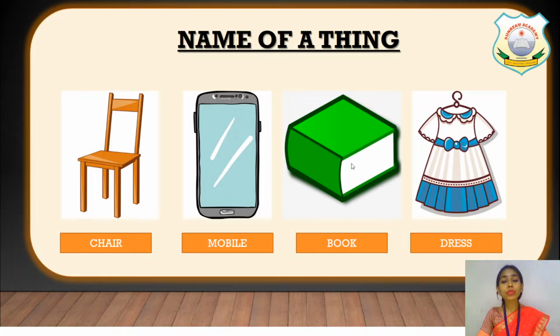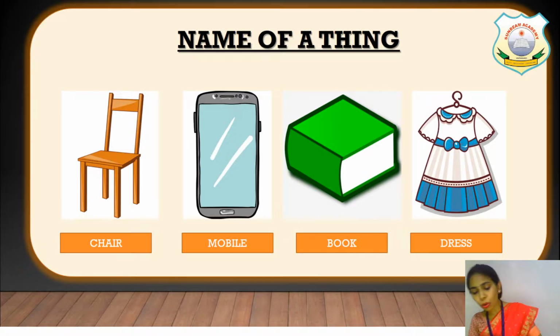What you use to read stories? You use a book, right? To study also you use a book. So book is also a name of a thing. Dress. Dress is also a name of a thing that you wear. So the words like chair, mobile, book and dress, these are all the names of different things.